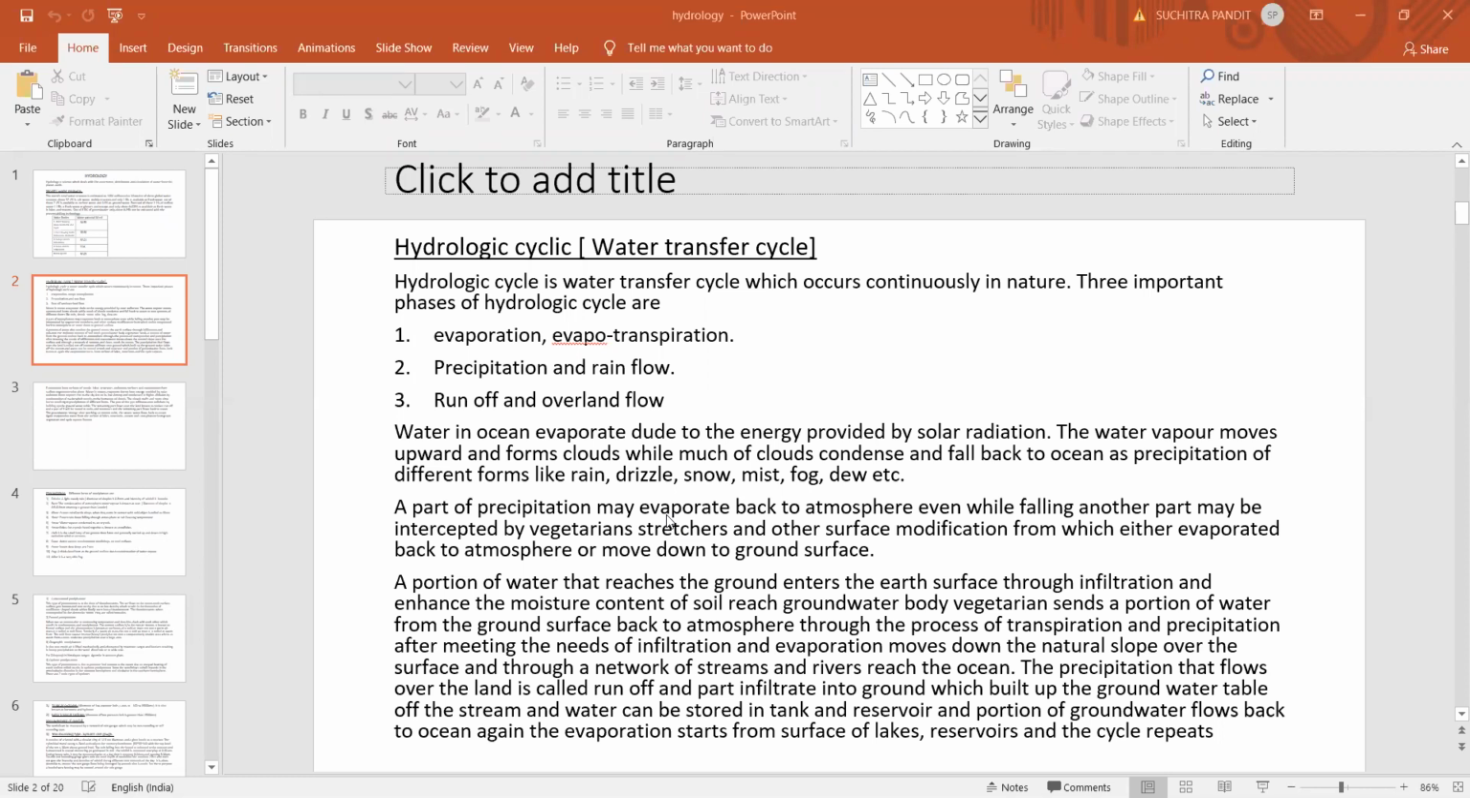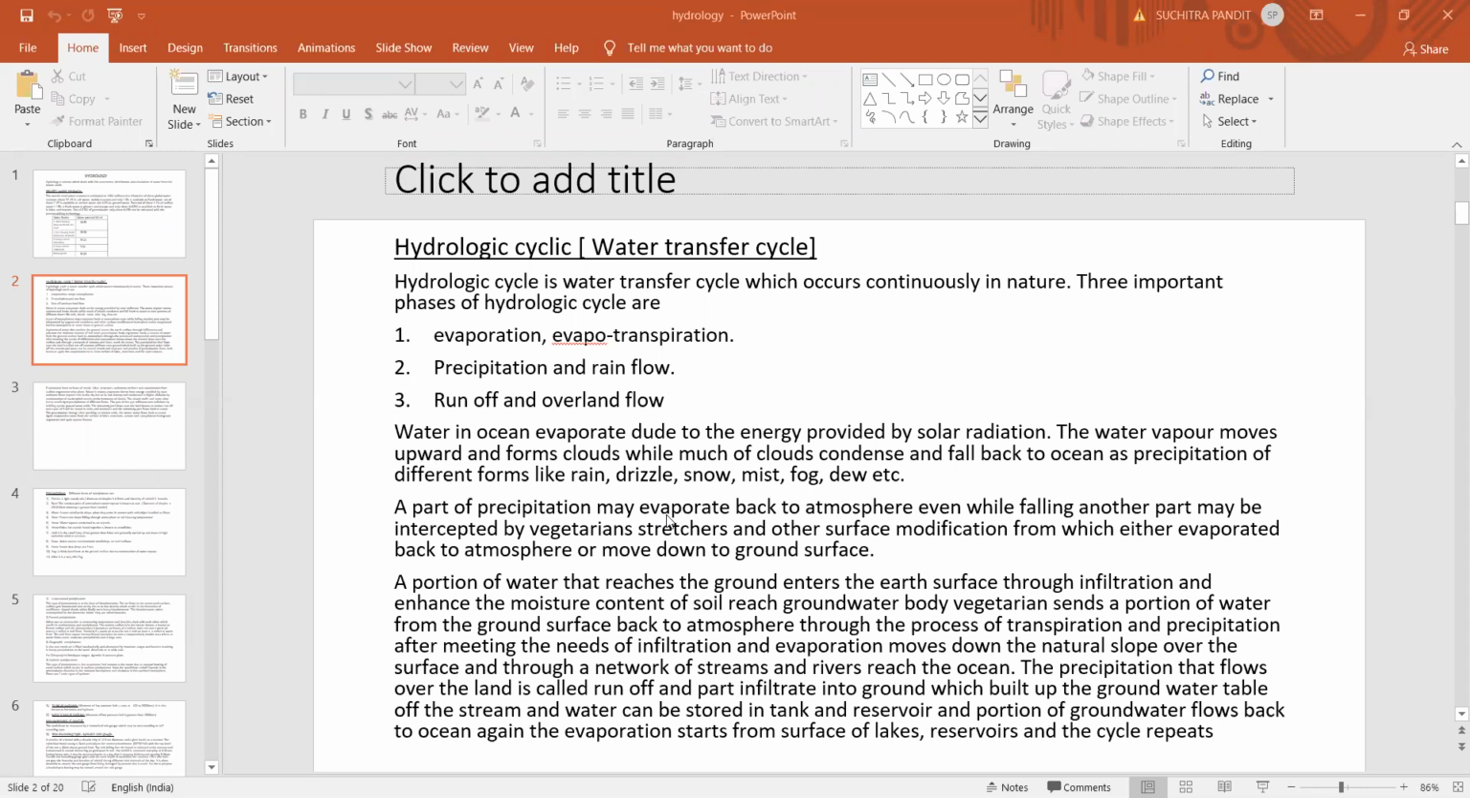That means whenever a rainfall takes place, not the entire rainfall will reach the ground surface. Some portion of the rainfall will return back to the atmosphere due to the forest vegetation. So this is called the interception loss. This portion of rainfall which does not reach the ground surface and is returned back to the atmosphere is called interception loss. After interception loss, the remaining part of the rainfall falls on the ground surface, and some portion flows over the land, which is called the overland flow.